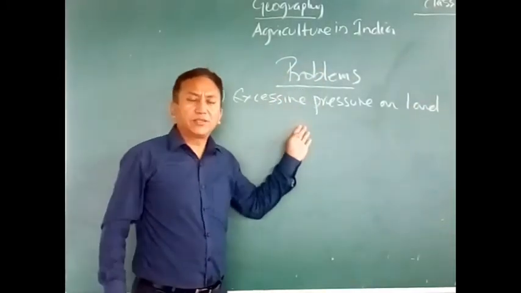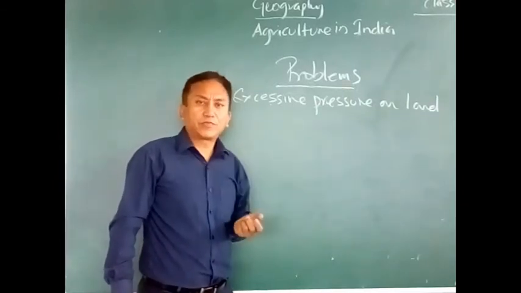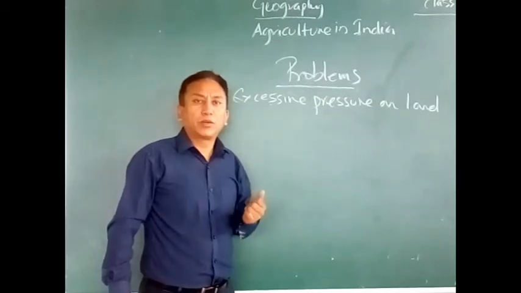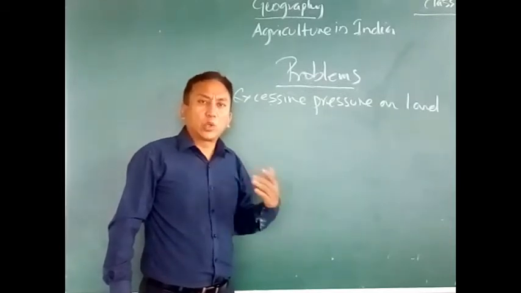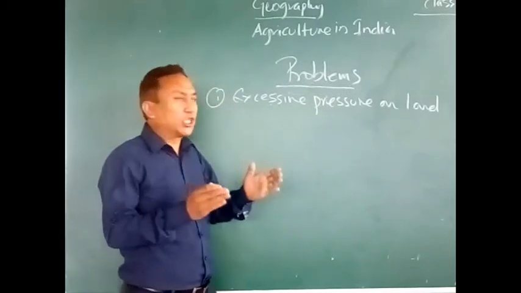Excessive pressure on land. The population of the country is increasing at such an alarming rate. Now, we are going through a phase called the population explosion. So much growth in the population, and therefore there is tremendous pressure on the land.